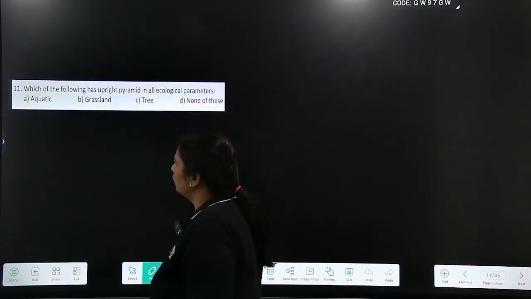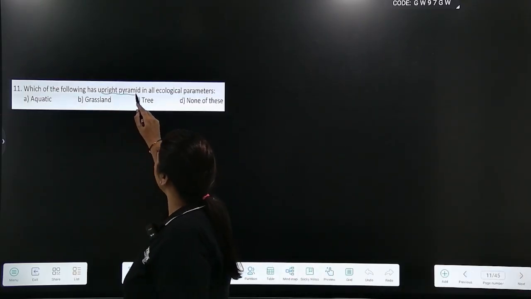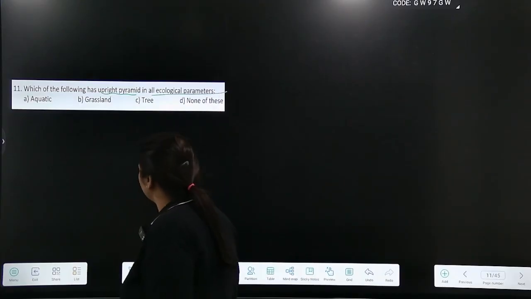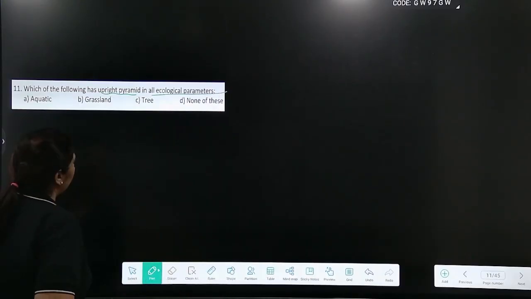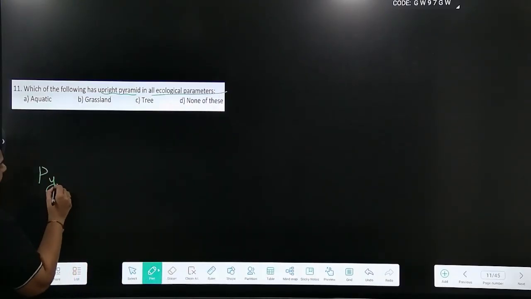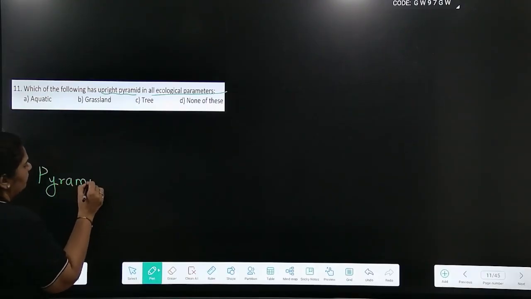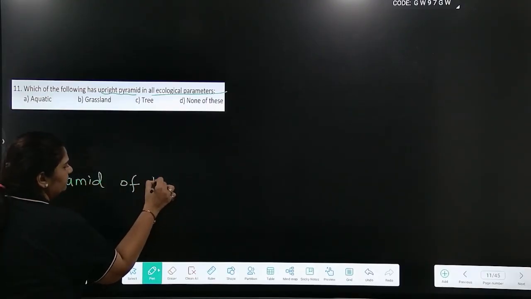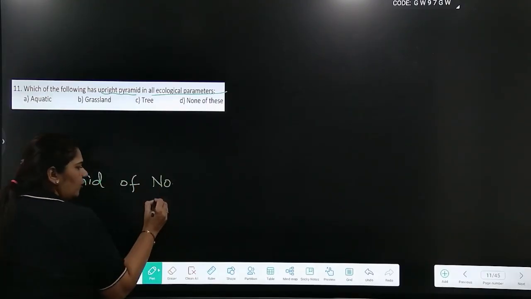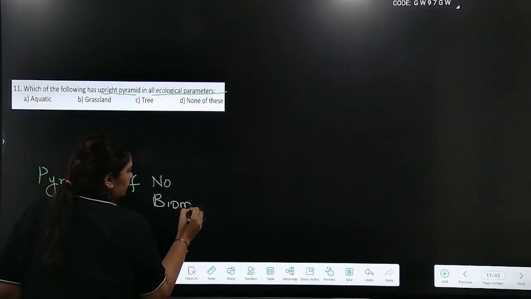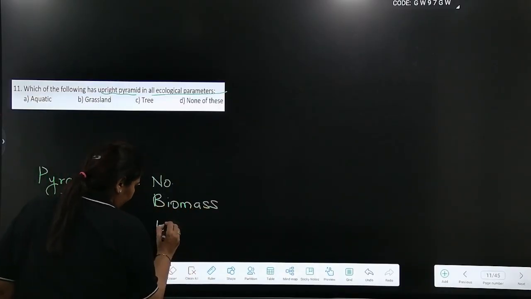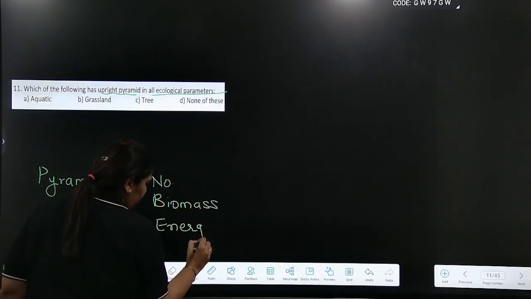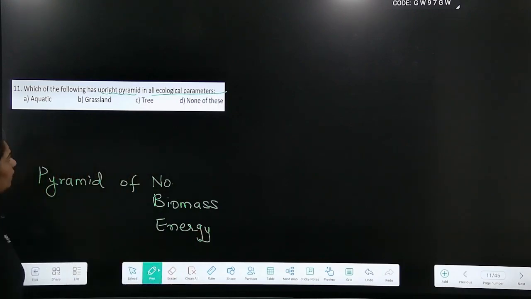Going to the 11th one, which of the following has an upright pyramid in all ecological parameters? By ecological parameters, you know, there are three pyramids. Pyramid of numbers, pyramid of biomass, pyramid of energy. Okay.